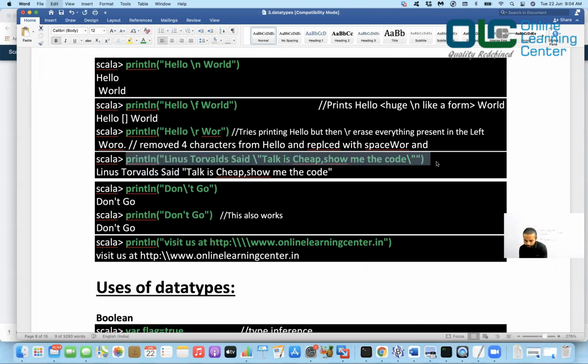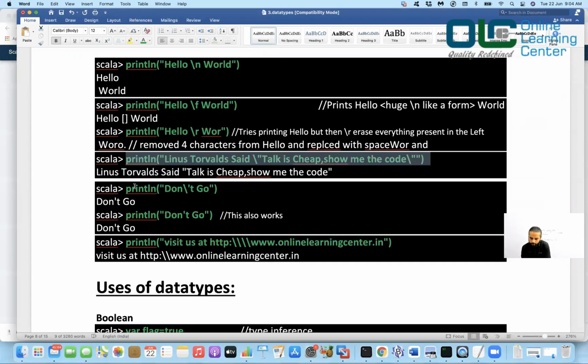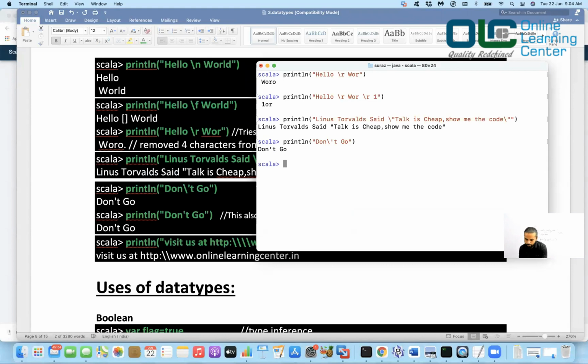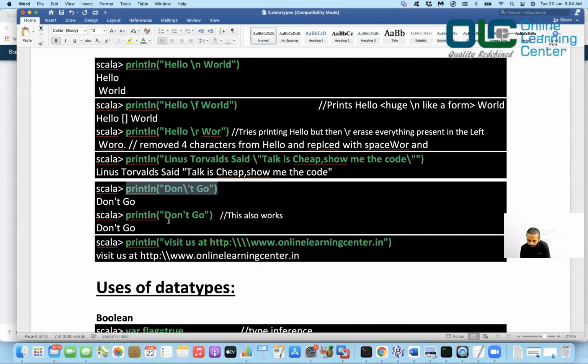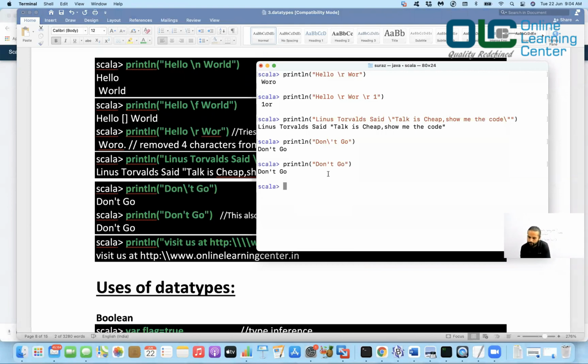So you can just say escape and then put whatever character you want to print. Done. Next, if you want to put a single quote, you can say don't, then give a backslash and a quote, and it prints don't go. Now you can also do something like this: you really don't need to escape if you don't want to. It also prints the same thing. You don't have to use a slash to escape your single quote.